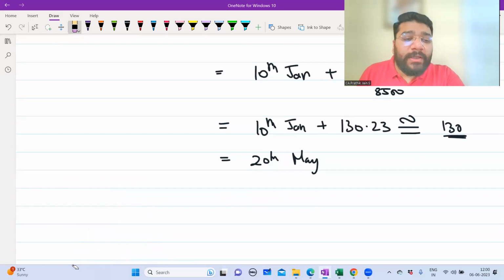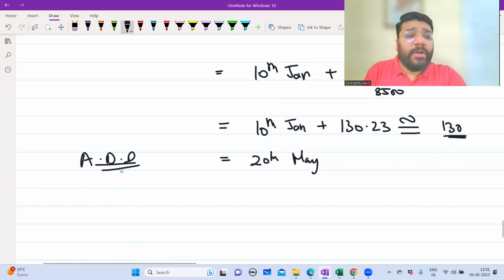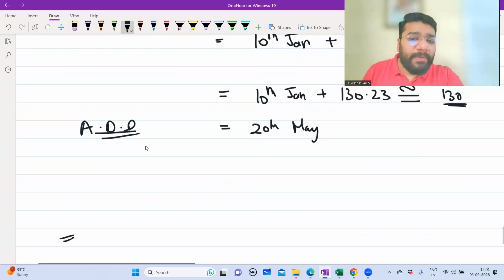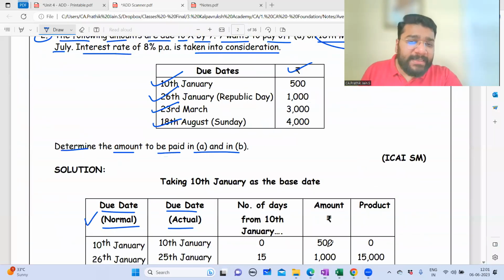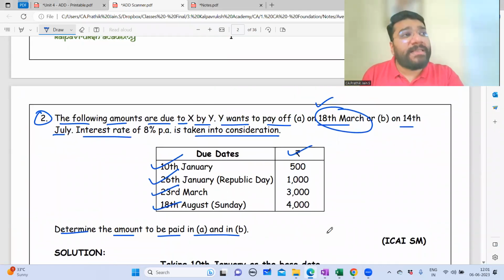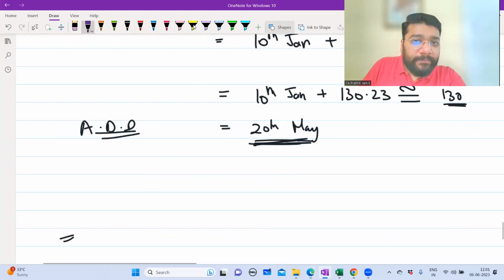Guys, 20 May is what is it called as? Average due date, which means on this due date, if you make this payment of 8,500, neither the buyer is gaining anything, nor the seller is gaining anything. Neither the buyer is losing anything, nor the seller is losing anything. So if you make the payment on this date, everything is perfect. But the question says that the buyer is not making the payment on the average due date. Instead, he is asking that if I make the payment on 18th March, what is the average due date? 20th of May. Now listen to me very carefully.